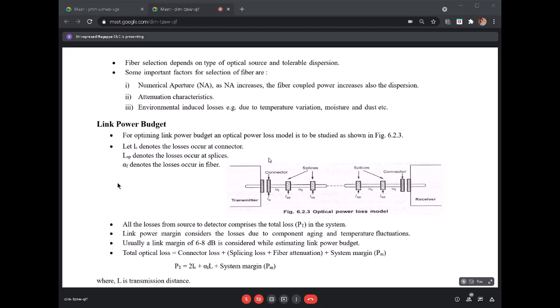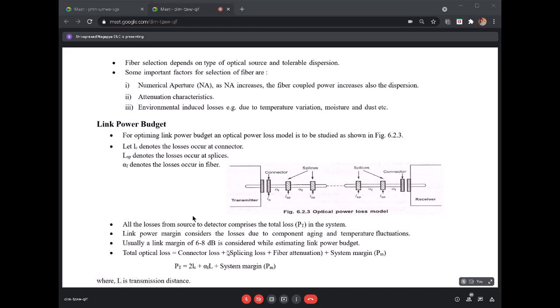So once we decide the wavelength, next we have to correlate with respect to the performance of the system. So with respect to the transmitter, the receiver, okay, and also with respect to your fiber. So like that you need to see. So first we have to select the photodetector.